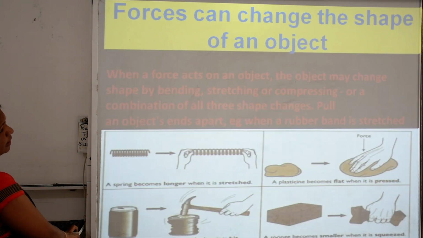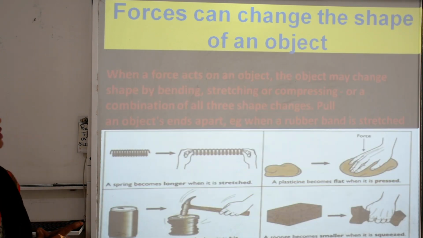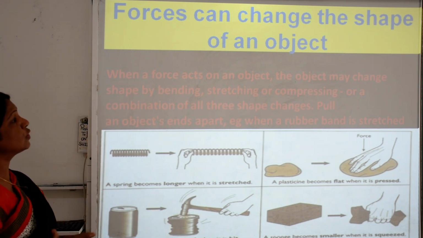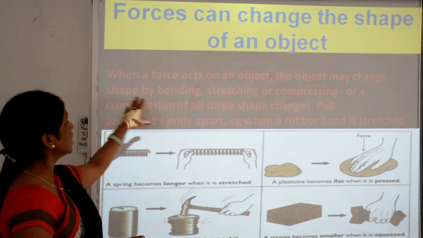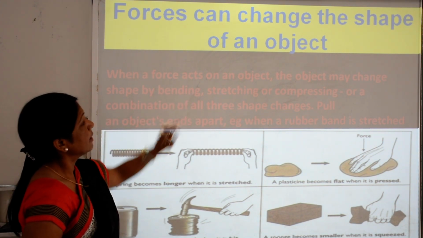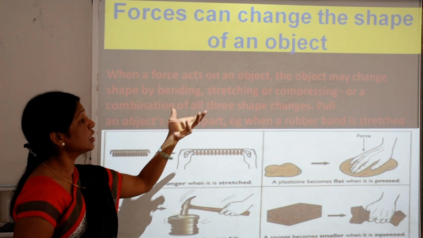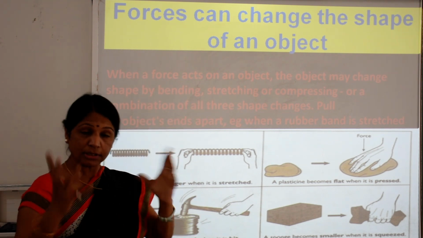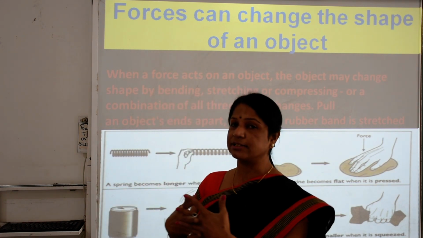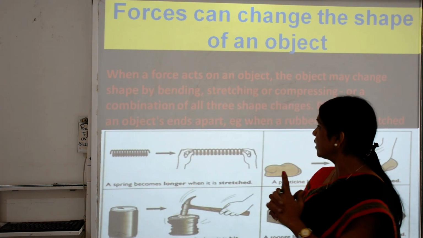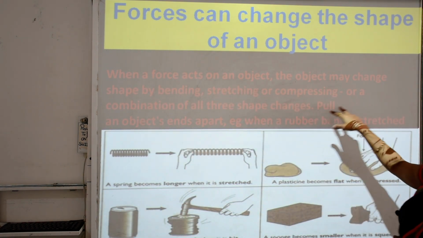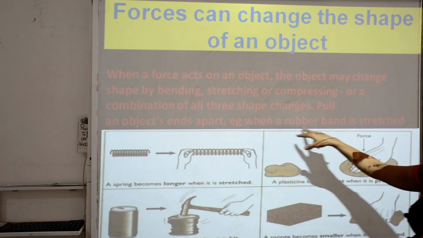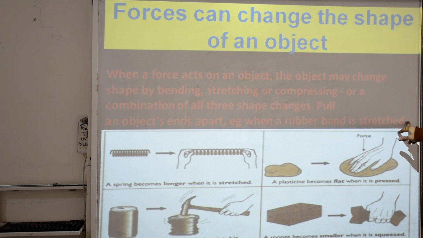Now further we see that a force can change the shape of an object. When a force acts on an object, the object may change shape, by bending, stretching, compressing, or a combination of these things. Combination means the shape changes, pulling an object's ends apart. Example: when a rubber band is stretched.